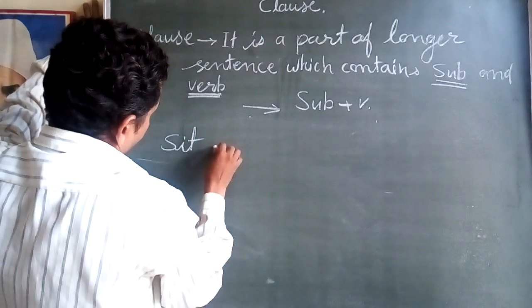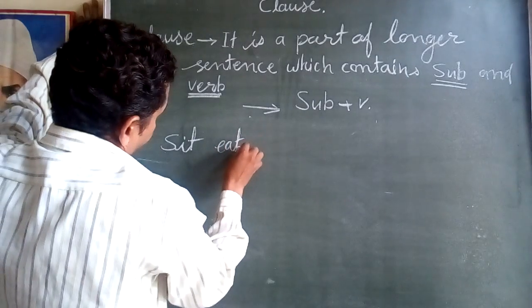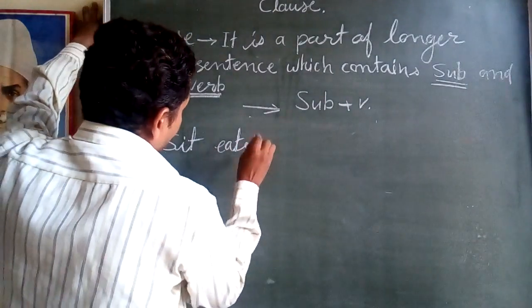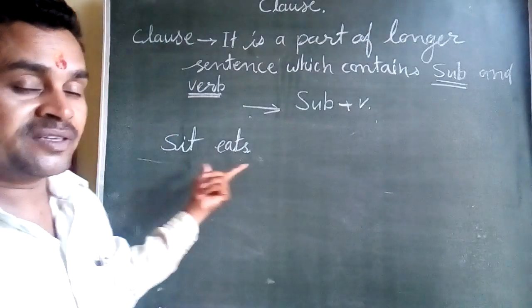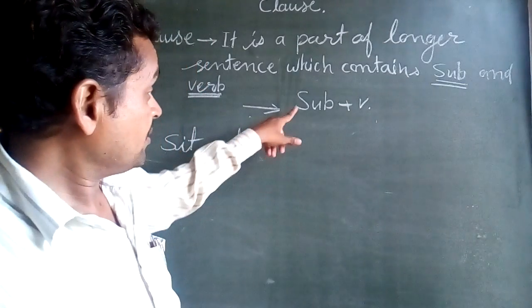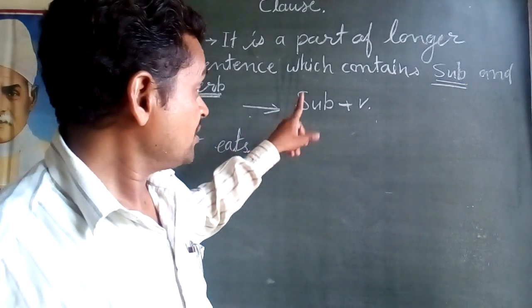Sita eats. This is a clause. Why? Because what is the definition of clause?